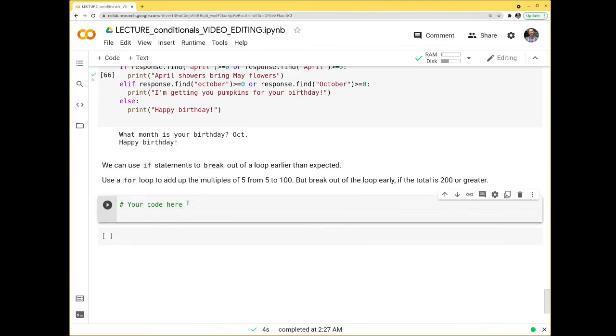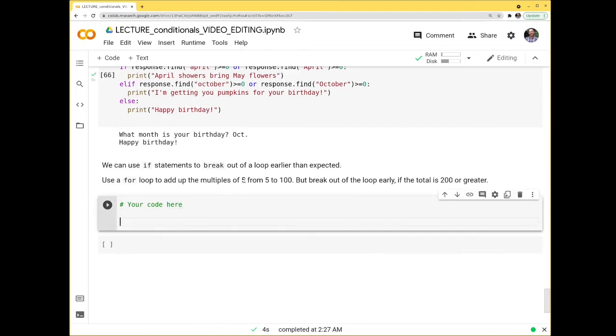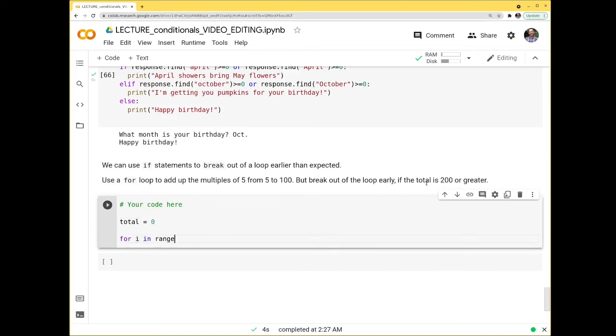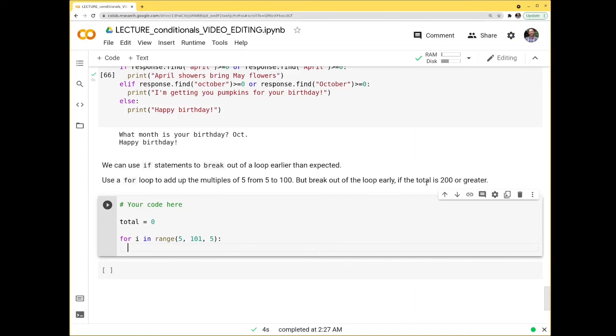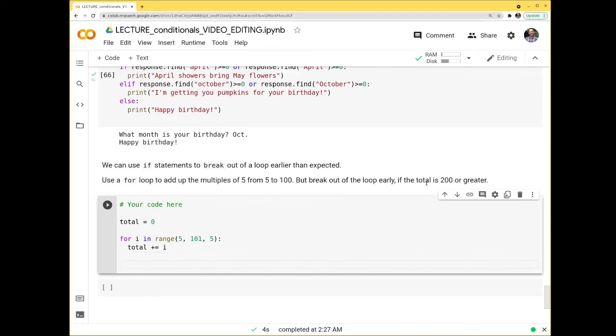Suppose we have a for loop, and that for loop is adding up the multiples of 5 from 5 to 100. But we're going to break out of the loop early if it turns out that the total is 200 or greater. So total equals 0. For i in range, and we'll start at 5, we'll go up to 101, just so we get to 100, and we'll go in steps of 5. And then here I'll have total plus equals i. We're going to keep adding to it. And then at the end, we'll print the total.